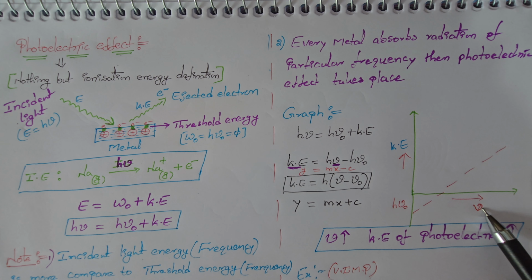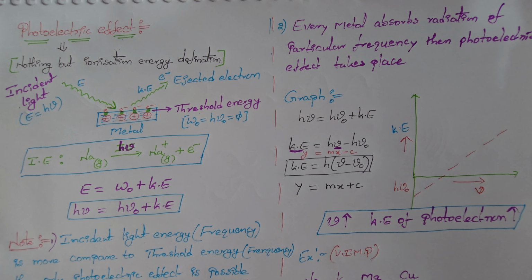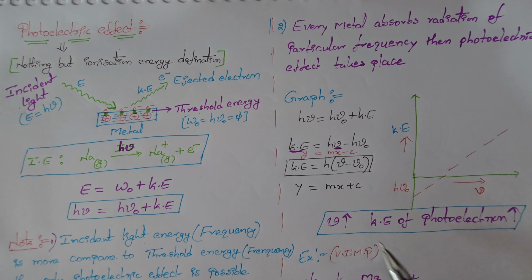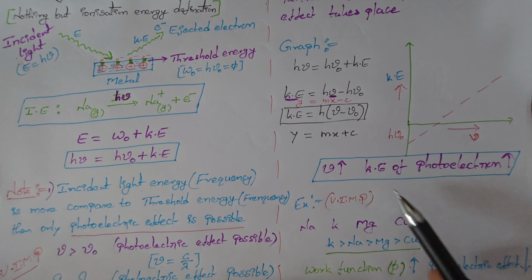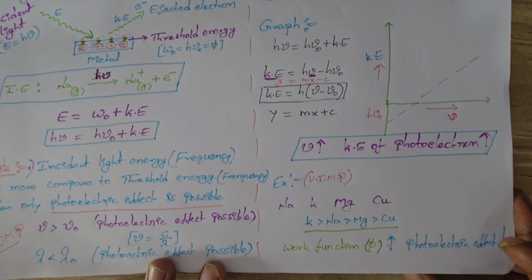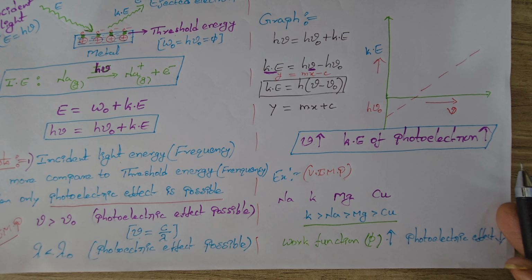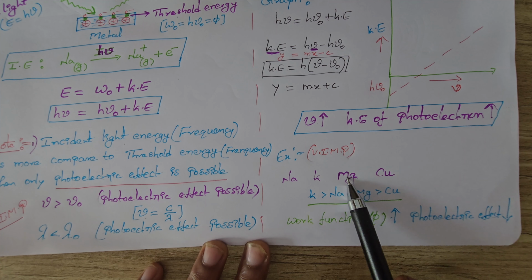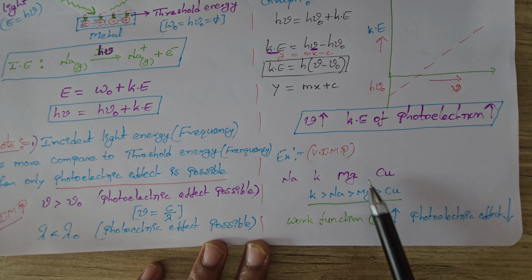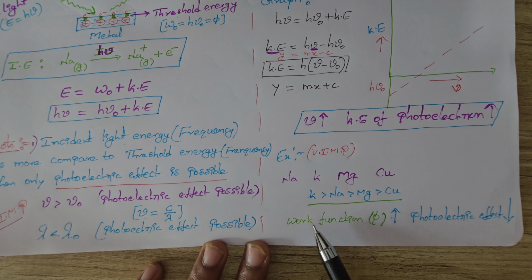So on the x-axis is frequency, on the y-axis is kinetic energy. So here this is the intercept. This is x, this is y, this is the intercept. So based on this graph, as frequency increases, the kinetic energy of the photoelectron increases. So this graph is also important, students. And one more important point here, different metals. For example, here sodium, potassium, magnesium, copper are present. Which is readily involved in the photoelectric effect?